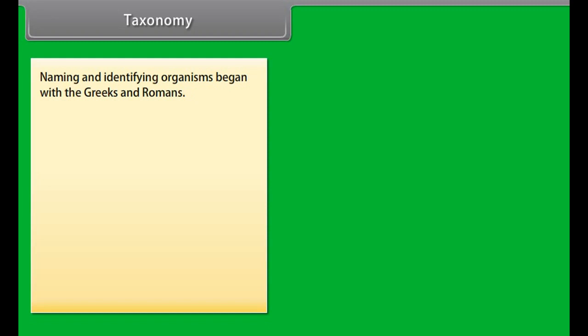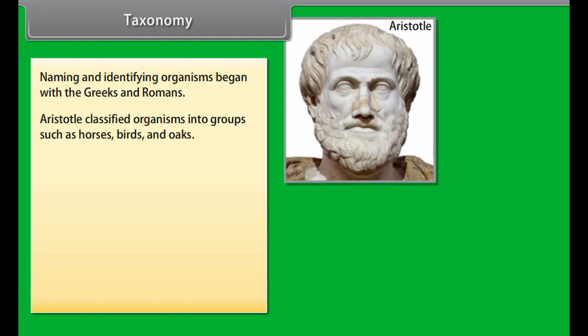Taxonomy. Naming and identifying organisms began with Greeks and Romans. Aristotle classified organisms into groups such as horses, birds, and oaks. He said that living things were either plants or animals.